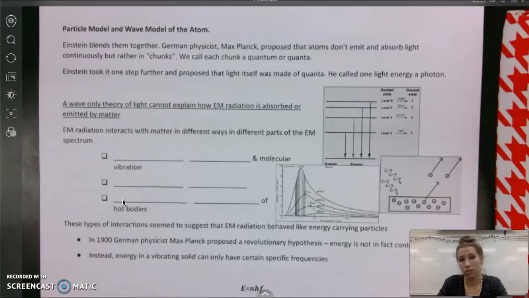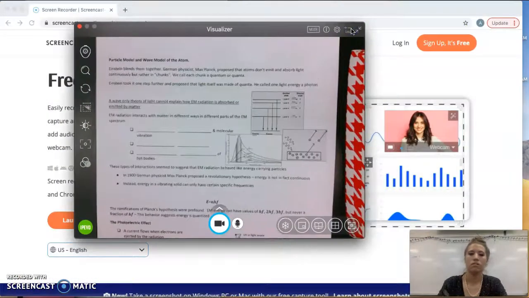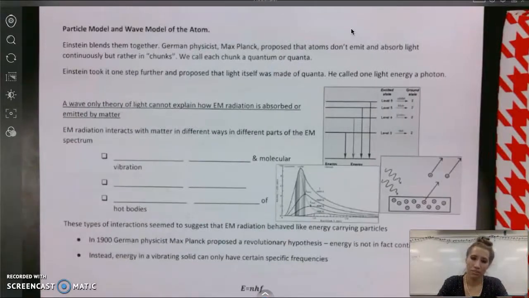Now, that was mostly the wave component. Let's talk about the particle component of light. We have lots of different experimentation that showed us that light is a wave. The double slit experiment, more than anything, was a great example of that. And in the slides, there's a video that describes what's happening with the double slit experiment. So if you haven't watched that, go back and watch that video.